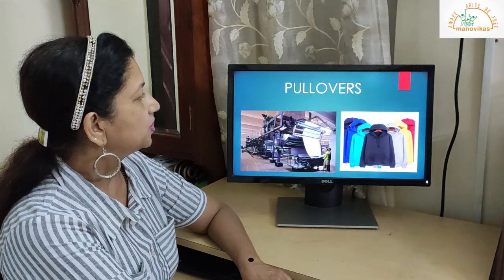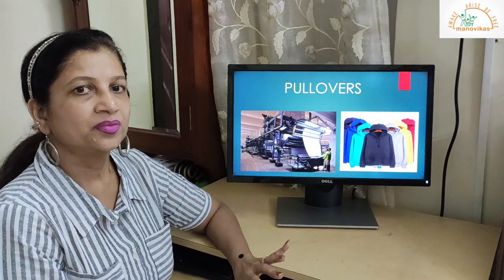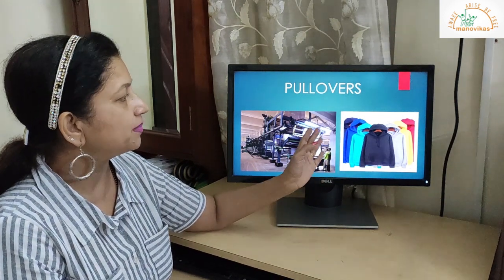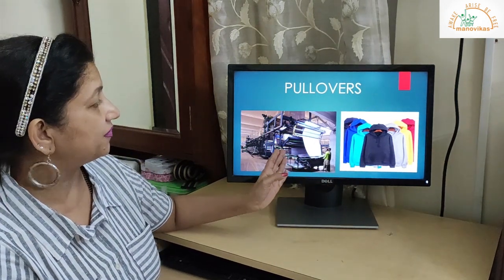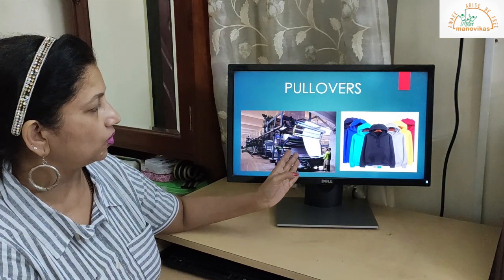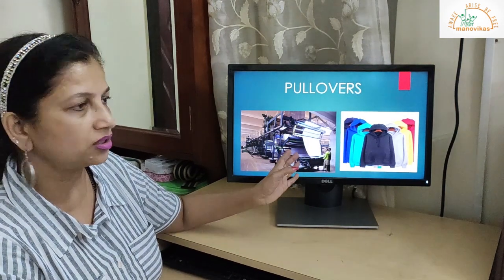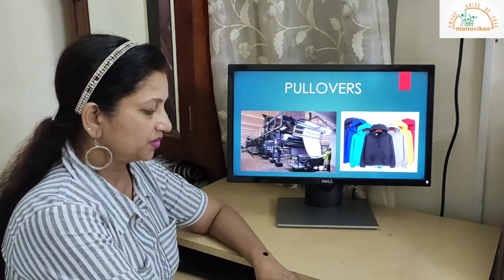Next we go to pullovers. Since it is very cold there, a lot of factories manufacture pullovers and sweaters. So you can see the factory here, the machine weaving the cloth, and you can see a lot of pullovers. Yes.